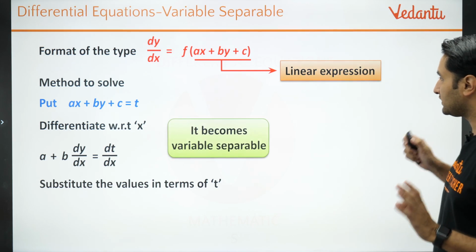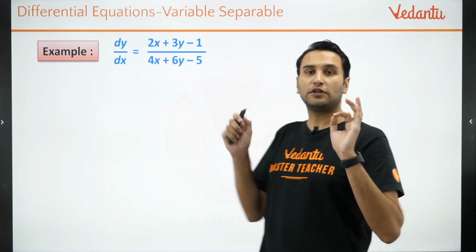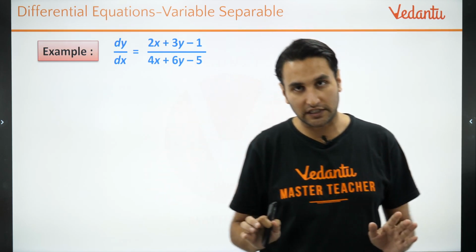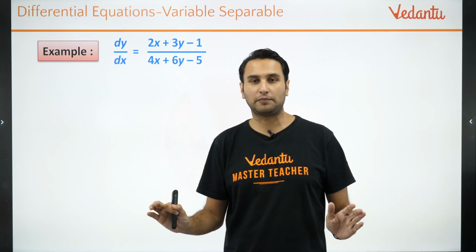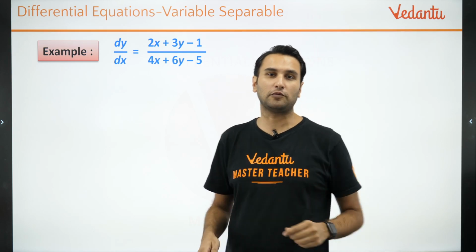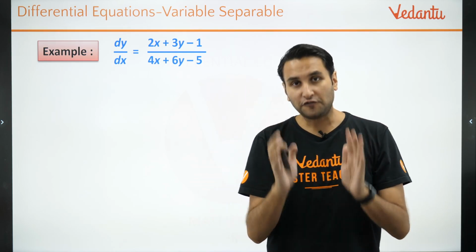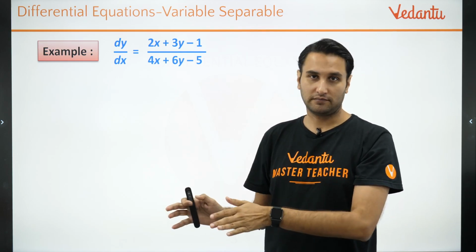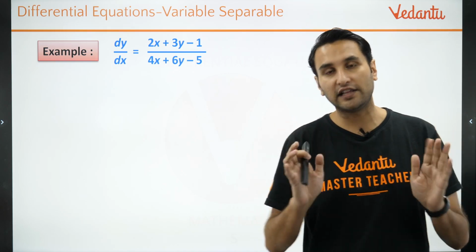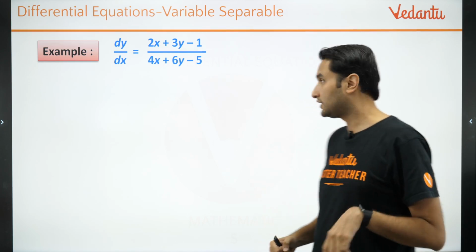So now let's do one example. Let's do a last example here for today. I am again telling you kids, after today's class pick up your RD Sharma subjective, at least solve the examples of the variable separable portion. Please do solve the examples from your RD Sharma subjective, at least if you are doing this chapter for the first time, before you jump to any objective book. It will really give you a very strong hold on problem solving, trust me on this.